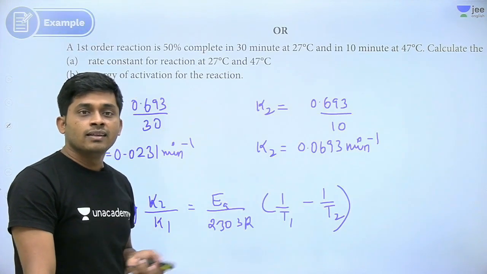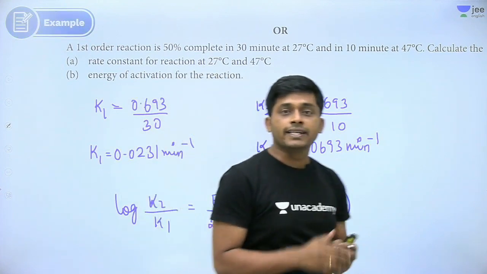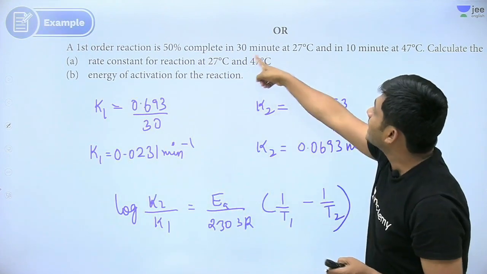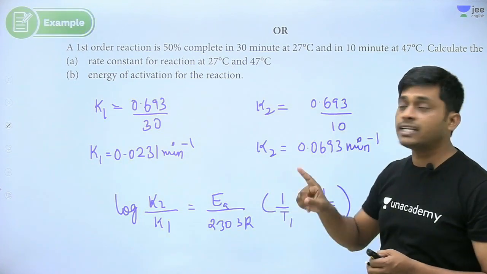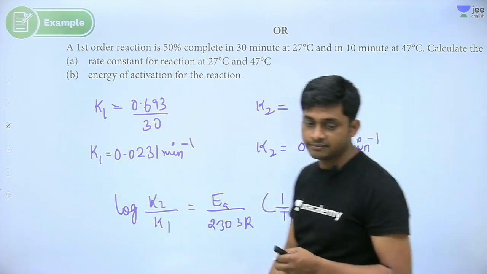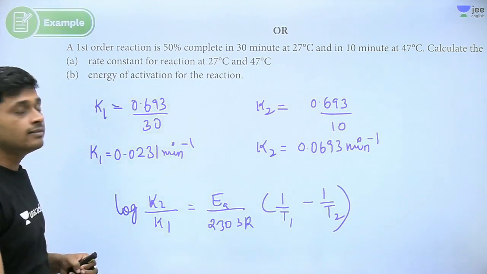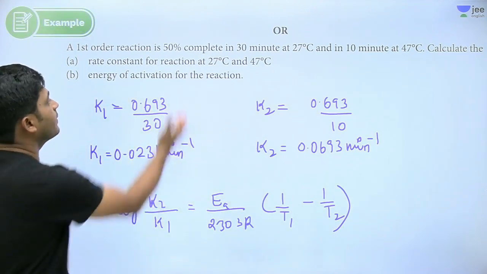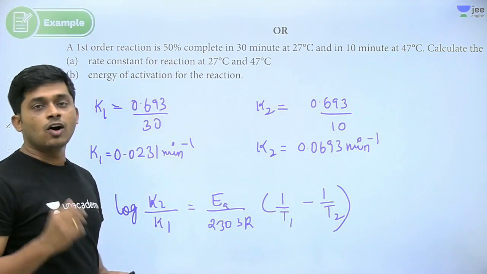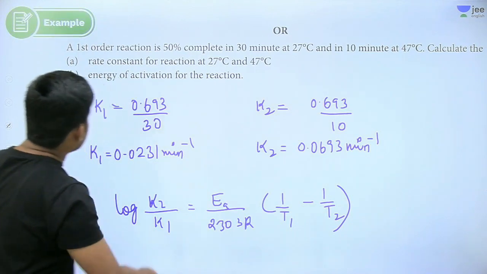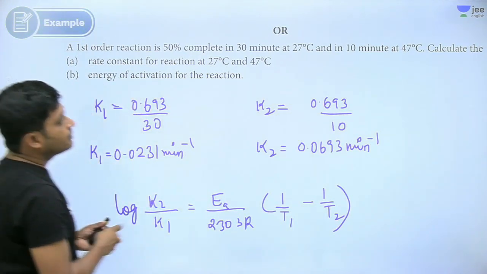Next, the same first order reaction is 50% completed in 30 minutes at 27 degrees Celsius and in 10 minutes at 47 degrees Celsius. What are the rate constants at the different temperatures? At 27 degrees Celsius how much, and at 47 degrees Celsius how much is the rate constant? See here, K1, what is the formula?